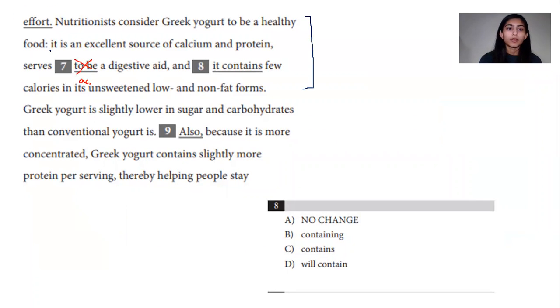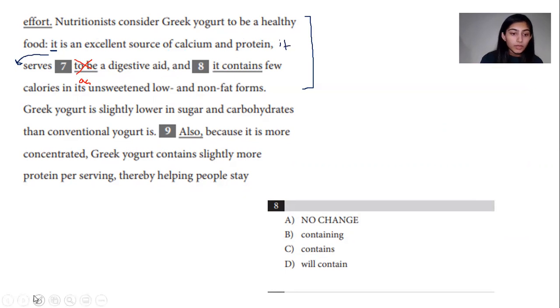Right here, we have the word it. So it is an excellent source of calcium and protein, serves as a digestive aid. Based on this, it is implied to be in front of serves, right? So to follow the rule of parallelism, we cannot have the word it in front of contains, because otherwise you would need the word it in front of serves.